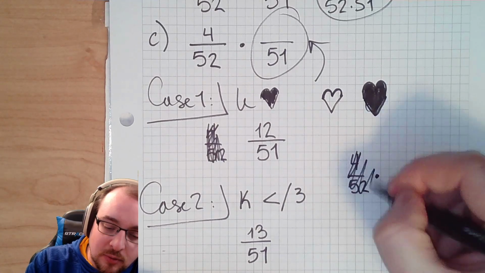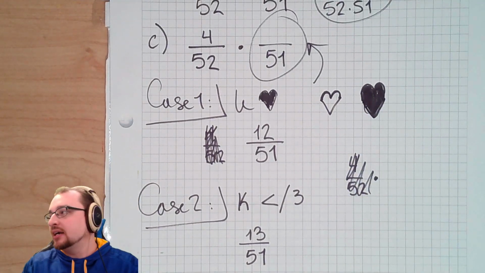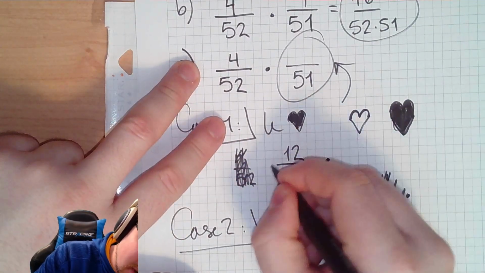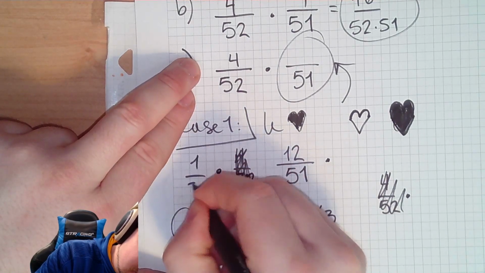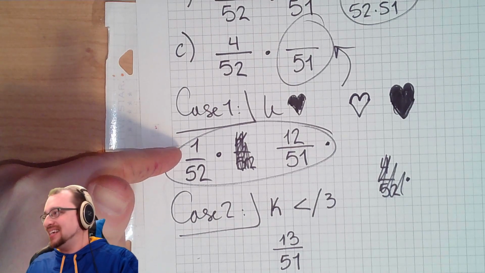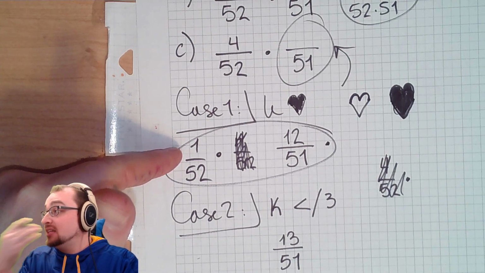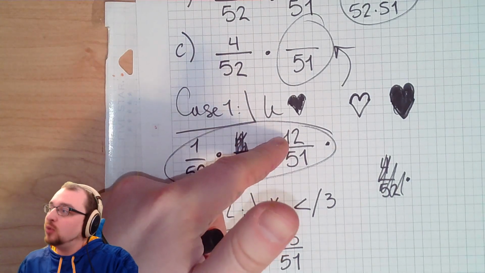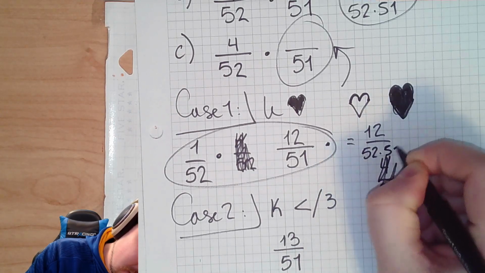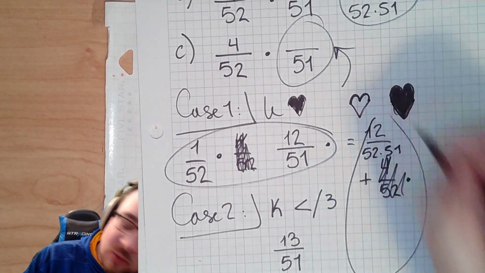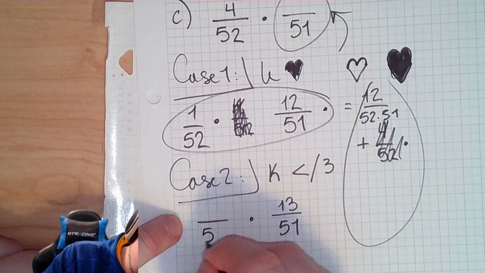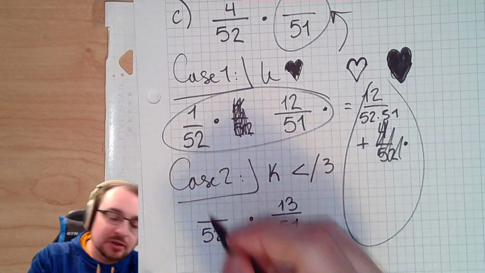Instead of 4 out of 52, which represents the odds of getting a king, we'll say if the king is a heart, that means we had 1 out of 52 ways to get the king of hearts. And since we drew the king of hearts, there's only 12 hearts left, so that's going to be 12 over 52 times 51. And then we're going to add that with whatever we get here. Does that make sense? So now if the king wasn't a heart, we have a 3 out of 52 chance to get a king, right?